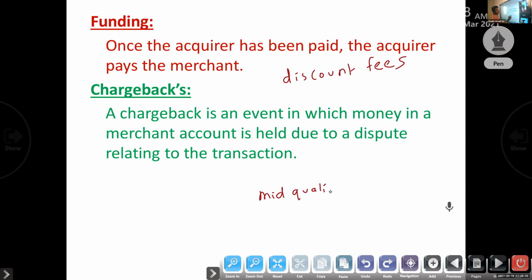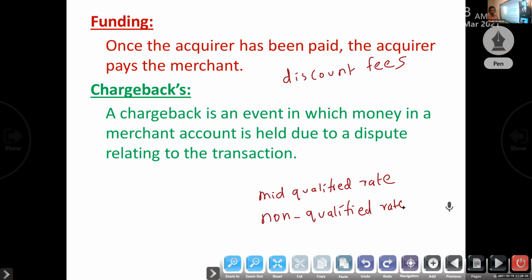Mid-qualified rate: whenever the merchant accepts a credit card, they take some amount from the merchant. Non-qualified rate applies, for example, if the merchant accepts a corporate company's credit card or a foreign credit card. In this case, the acquiring bank will charge some amount from the merchant.